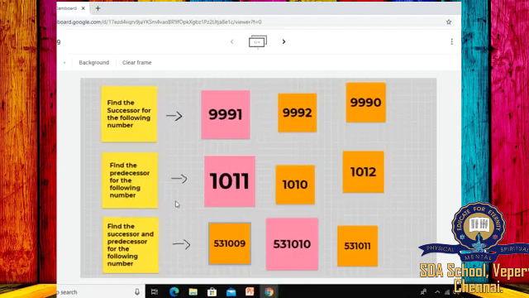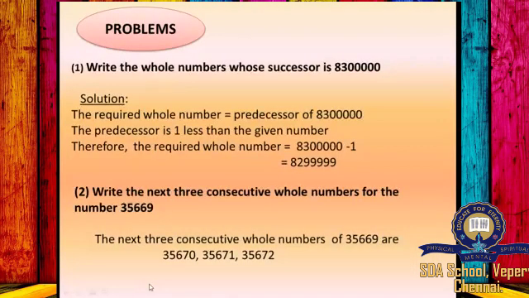I hope you all understood how to find the successor and predecessor for a given number. Now we will do a few problems. Write the whole number whose successor is 83 lakhs. The required whole number is equal to the predecessor of 83 lakh. The predecessor is 1 less than the number, right? Therefore, the required whole number is 83 lakh minus 1, which is equal to 82,99,999.